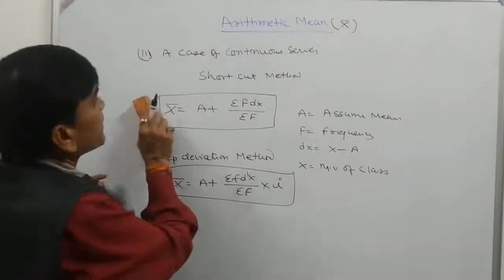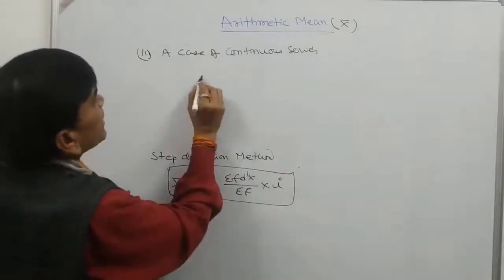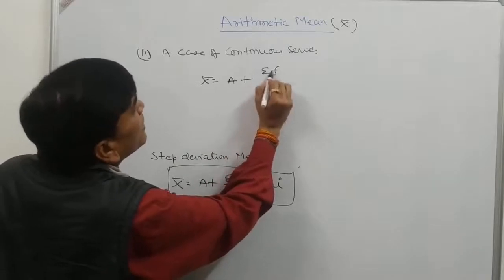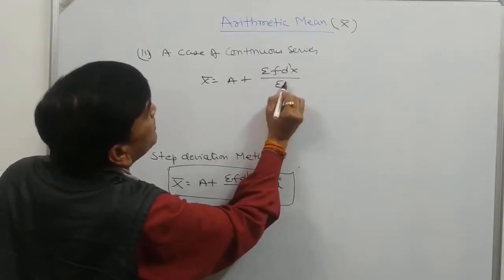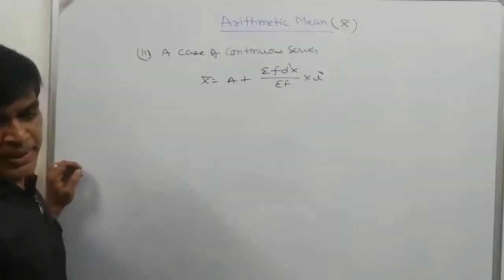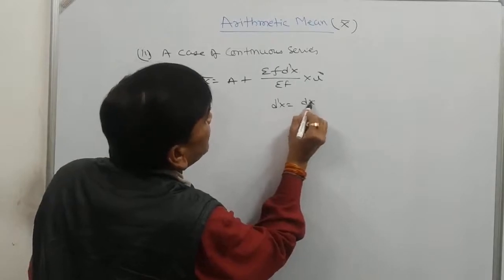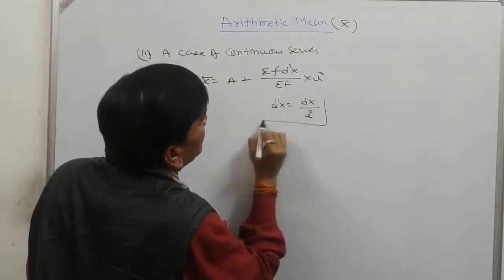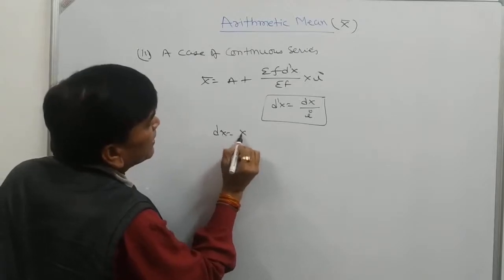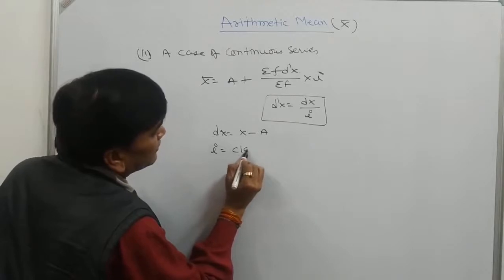Some steps are different in the step deviation method, so I am discussing them here. To calculate d dash x, d dash x is equal to dx divided by I, where dx is equal to x minus a, and I is equal to the class interval.